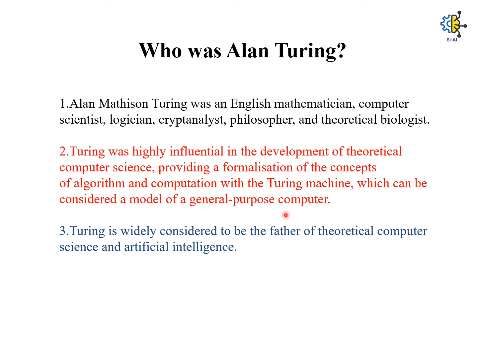Turing is widely considered to be the father of theoretical computer science and artificial intelligence.